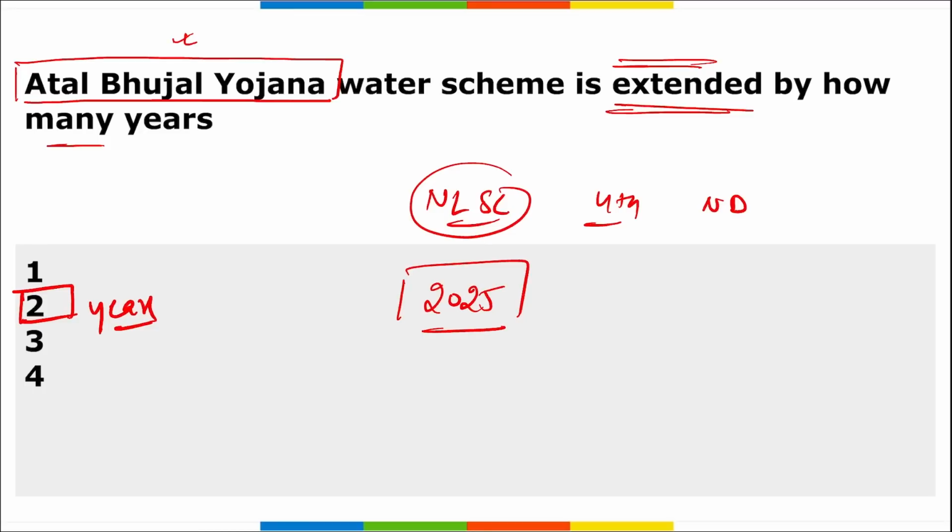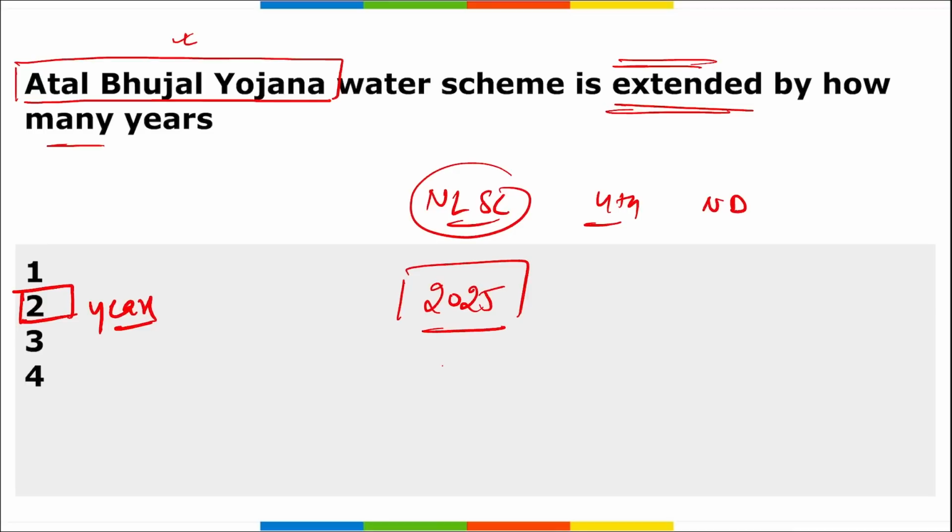I repeat, during this national level steering committee meeting in New Delhi, the decision was made for the continuation of Atal Bhujal Yojana, that is India's central sector water conservation scheme, and this will be continued for another 2 years, till the year 2025. Correct? The 2-year extension aims to compensate for the implementation delays that happened due to COVID-19.